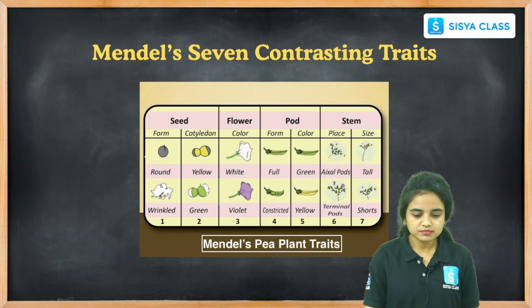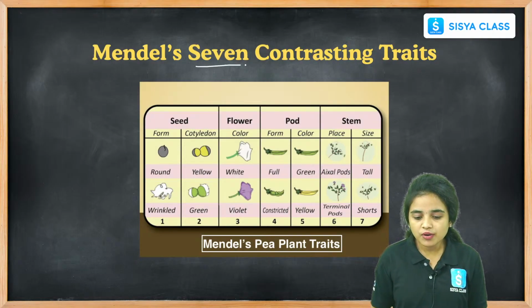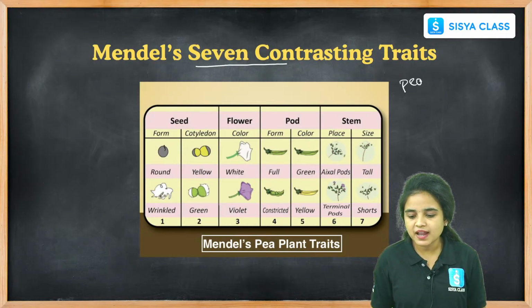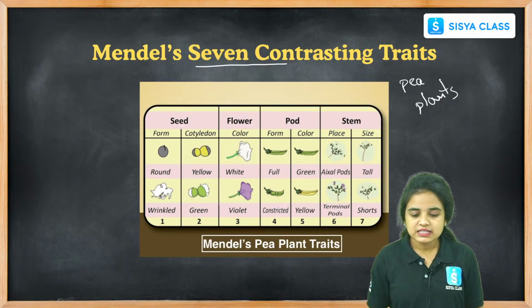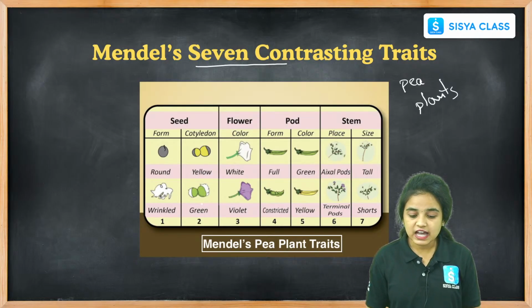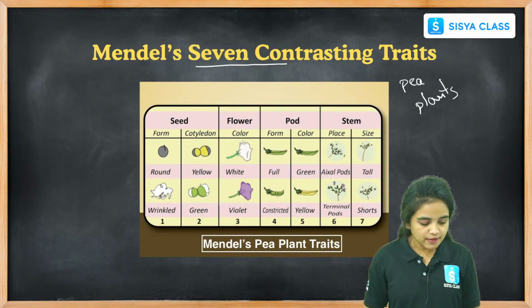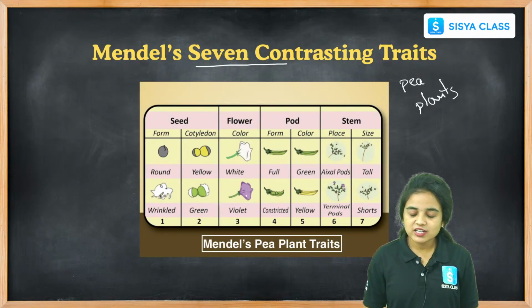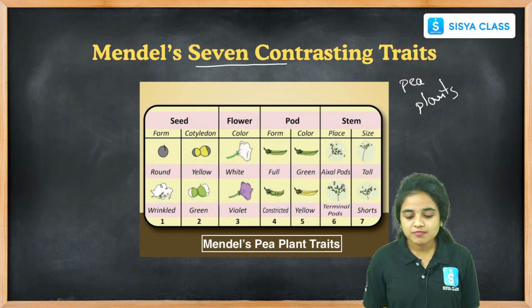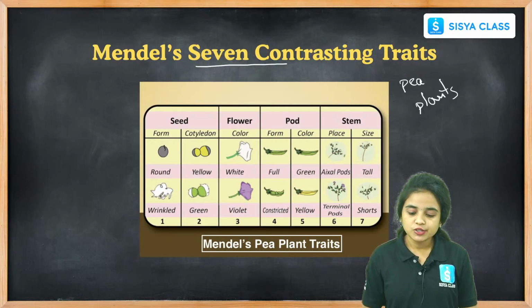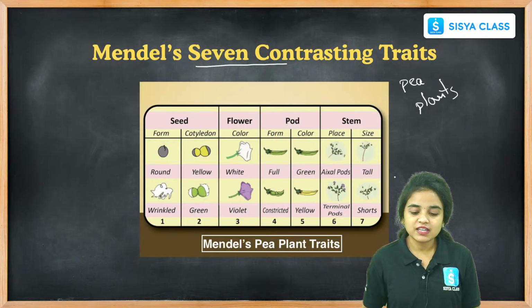Right students? And see here, these are the 7 contrasting characters that we can find in the pea plant, which made Gregor Mendel do experiments on this pea plant. See the seed shape, seed color, whether it is round or wrinkled, or whether it is yellow or green. And for the flower, color white or violet, and pod shape, full or constricted, green or yellow, and the stem with axial pods or terminal pods, tall or short. These are the 7 contrasting characters of the pea plants.